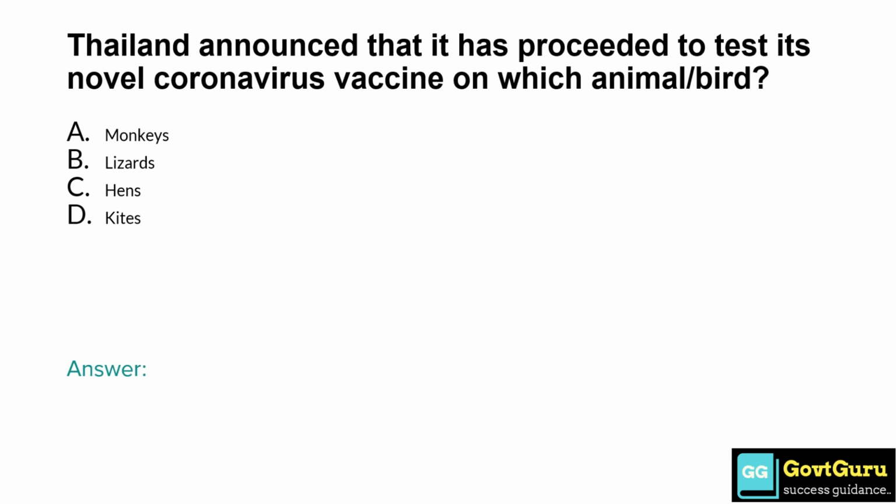Thailand announced that it has proceeded to test its novel coronavirus vaccine on which animal or bird? Option A, monkeys. Option B, lizards. Option C, hens. Option D, kites. So the answer is option A, monkeys.